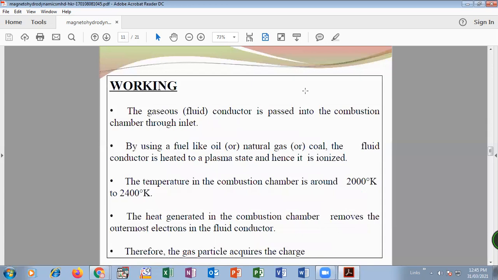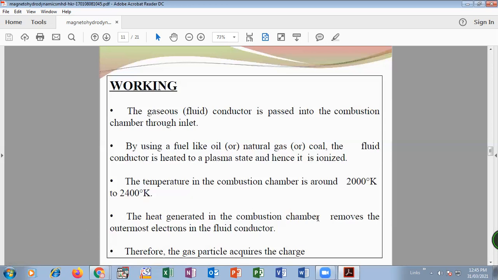How it works: the gaseous conductor is passed through the combustion chamber using fuel like oil or natural gas. The working fluid is heated and converted into plasma. The temperature is maintained at 2000 Kelvin to 2400 Kelvin. At this high temperature, the working fluid is converted into plasma, that is the ionized state.